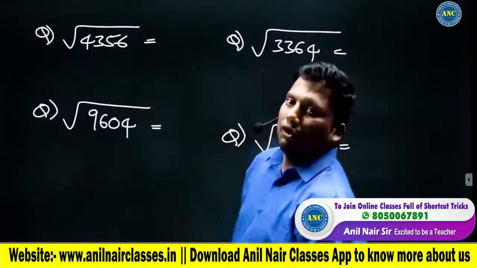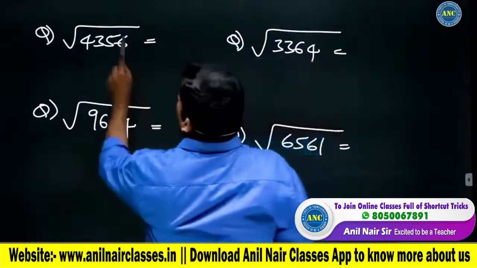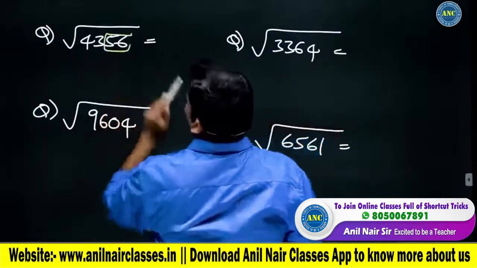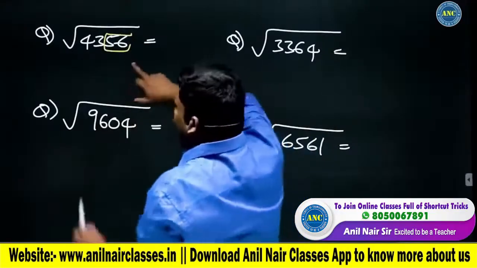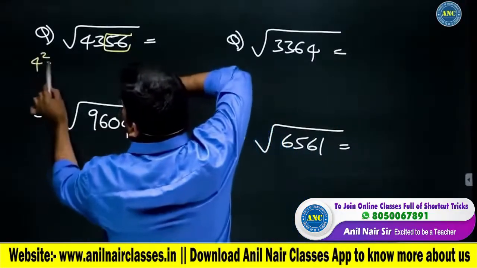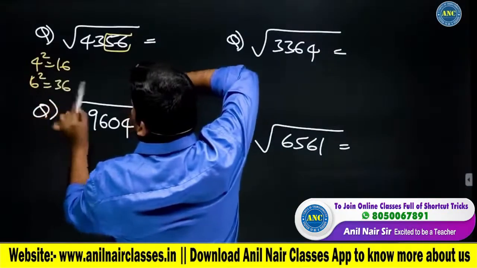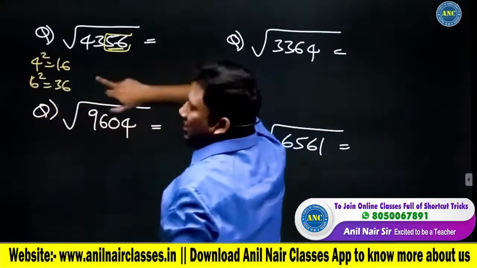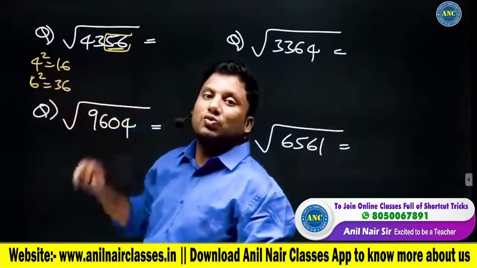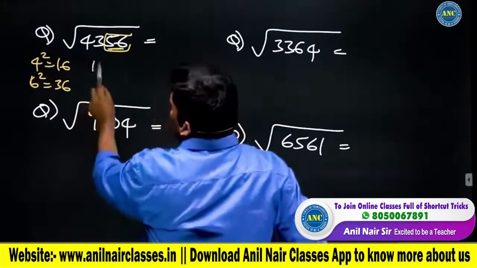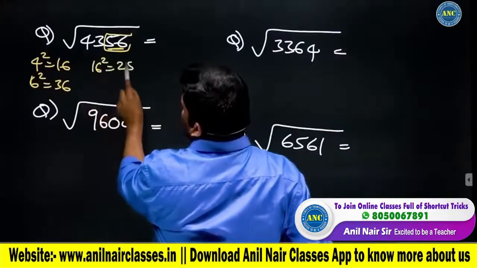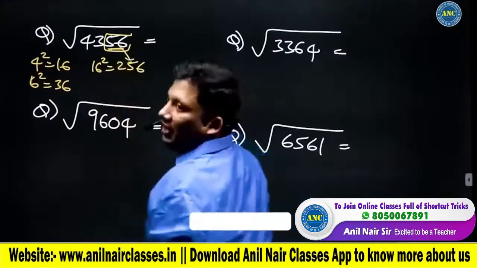Square root of 4356. First step, last 2 digits is 56. It is ending with 6. 4 square is 16, 6 square is 36. But I want last 2 digits 56. 14 square is 196. 16 square is 256. I got 16. Last 2 digits same for 16.